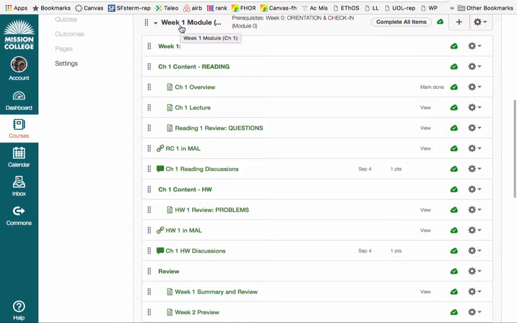And week 1 will be the very first week of content coverage, which will be chapter 1. And so you will have different steps as well here. In the case of each module, you will see basically a page for the overview, mostly administrative stuff here, of the chapter. You will have some chapter lecture notes. I will go into this for now to show you what it looks like.